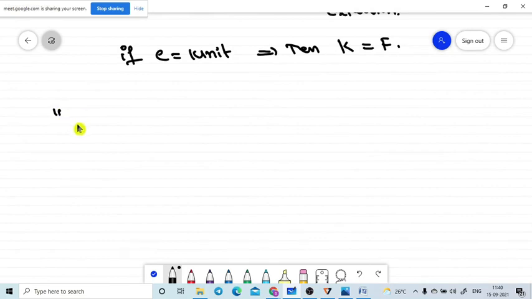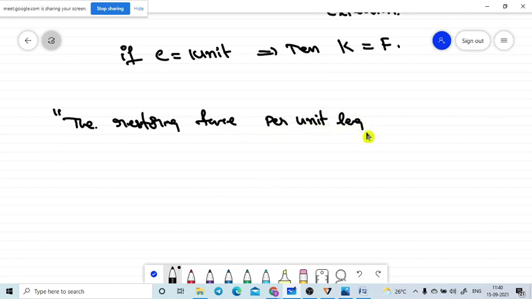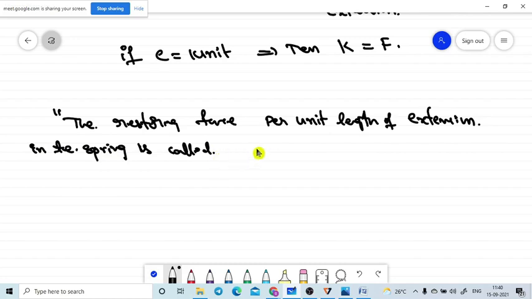So the definition: K is equal to the restoring force per unit length of extension in the spring, and it is called the spring constant. It is denoted with K.